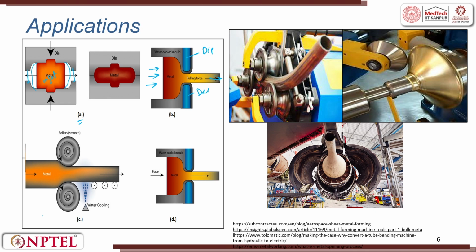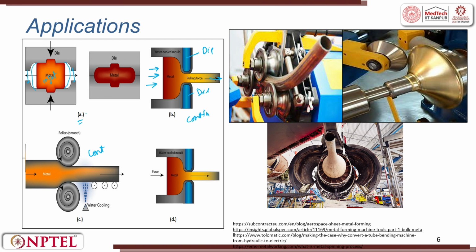This is a rolling process, wherein you have two rollers or rolls. These rolls rotate in opposite directions with different speeds. So, what happens is the metal is dragged inside and thrown out. You try to get a flat plate or sheet out of it. Here the cross-section area will be uniform, here also it will be uniform. So, this is used for continuous processing until the raw material is exhausted. This is also called a continuous process. The moment it is exhausted, you put in the next roll, but the output will be the same.